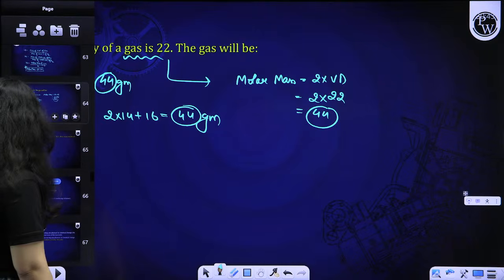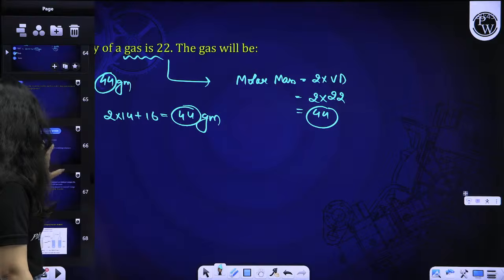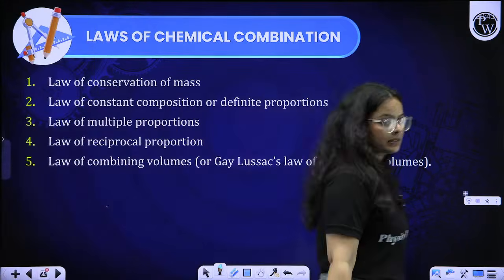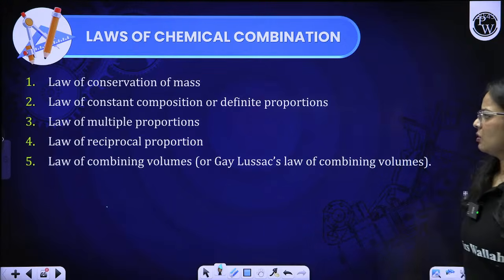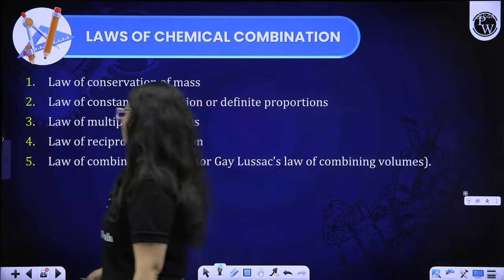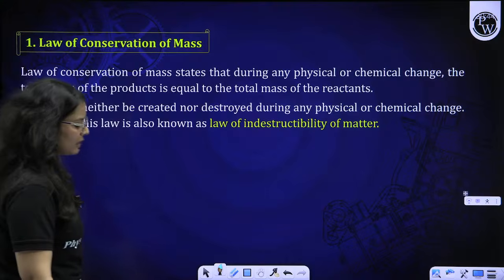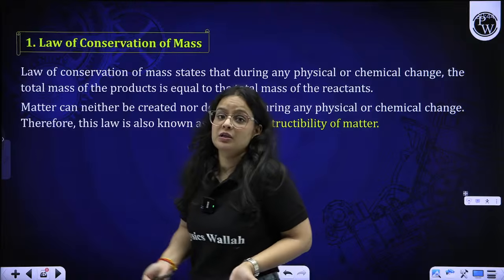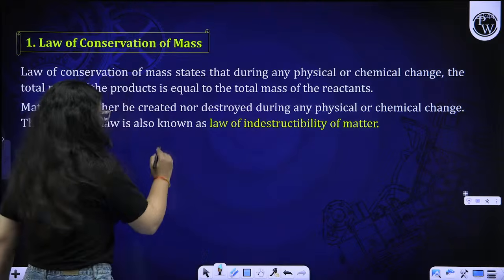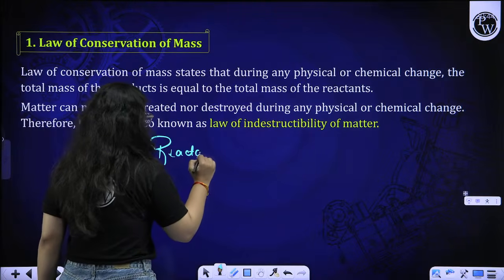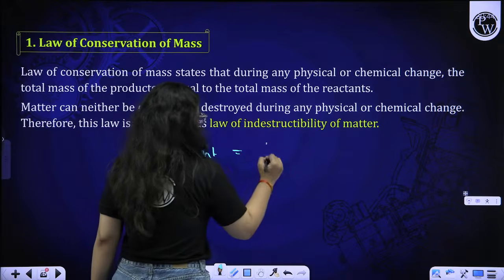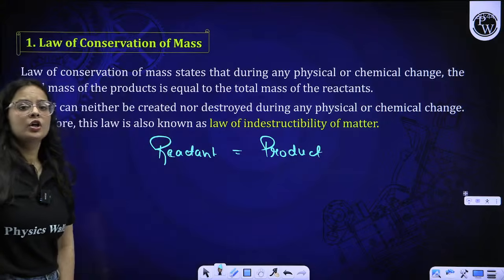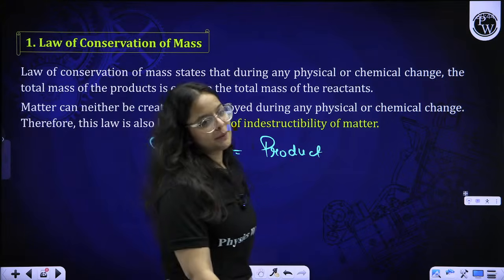Then we will cover different laws, and these are very basic laws. First of all, we'll go with the first law, that is the law of conservation of mass. You all know this law: mass can neither be created nor destroyed in any chemical reaction. That means the mass of reactants is equal to the mass of products. Mass of reactant should always be equal to mass of product.